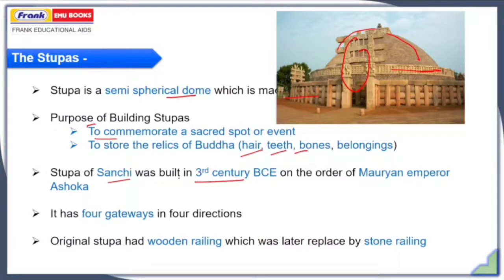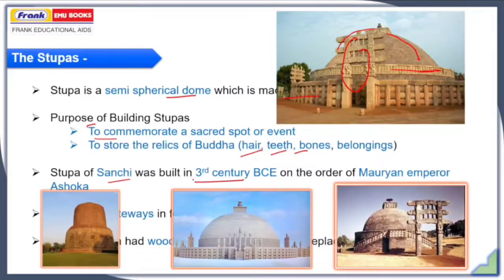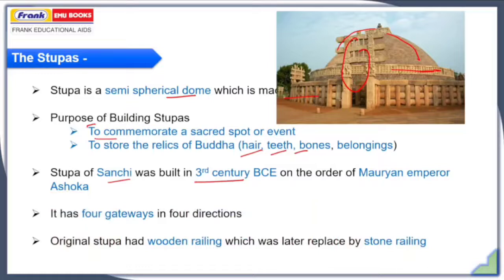Apart from the Stupa of Sanchi, the Sarnath Stupa and Amaravati Stupa, the Bharhut Stupa was also built on the order of Mauryan Emperor Ashoka. The Sanchi Stupa has 4 gateways: east, west, north and south. Originally, the Sanchi Stupa had a wooden railing, as did the ancient stupas, which was later replaced by a stone railing for the purpose of longevity.